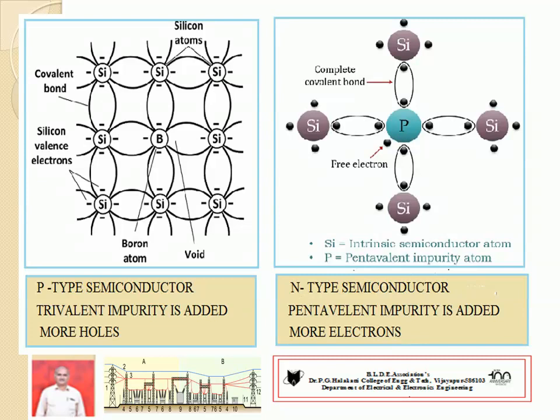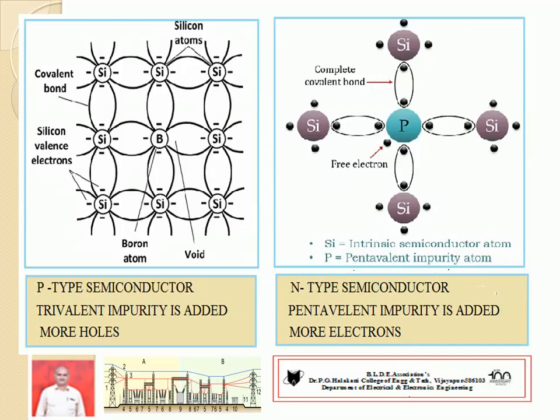It needs 1 more electron, so it creates the hole, or voids. Hence, this is the story of one boron atom. There are so many boron atoms in the crystalline structure. Hence, a larger number of holes are available in p-type semiconductors.